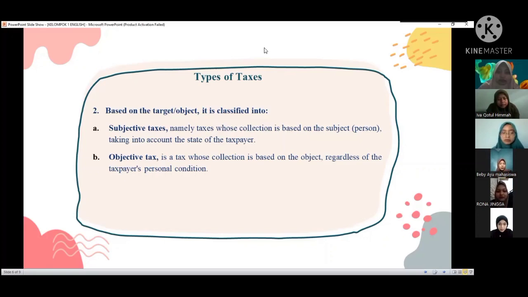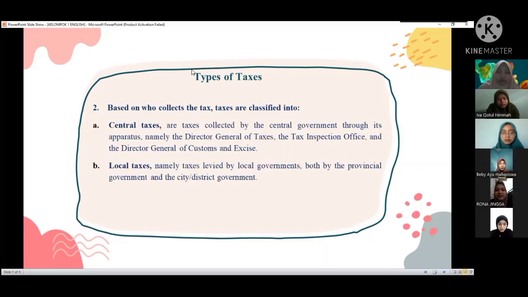Okay, thanks. Now, the last type is tax based on who is collecting it. That is central tax. Central tax is tax collected by the central government through the apparatus, that is the Directorate General of Taxes, the Directorate General of Customs and Excise. Then the second is local tax. That is tax collected by local government.